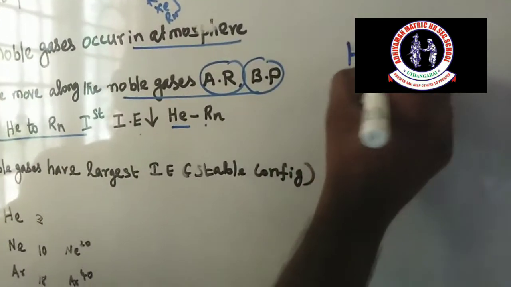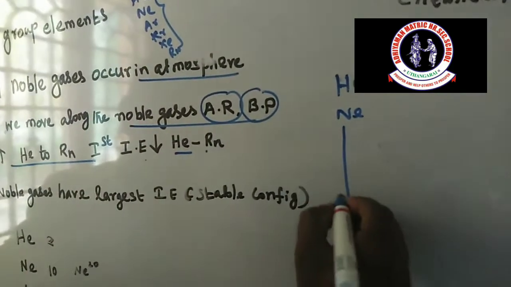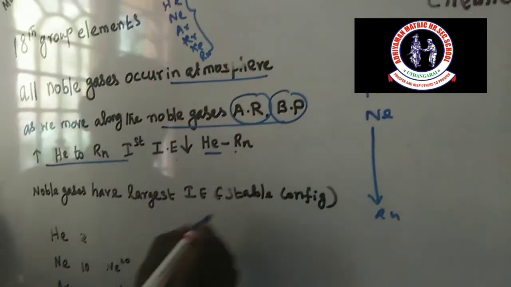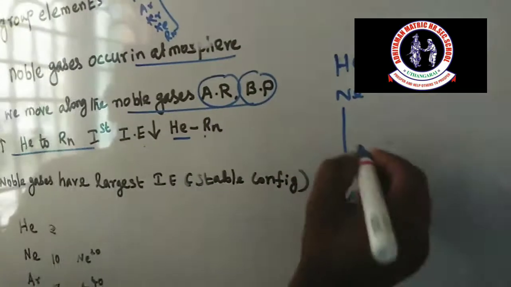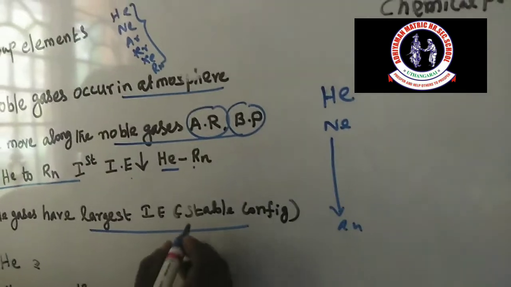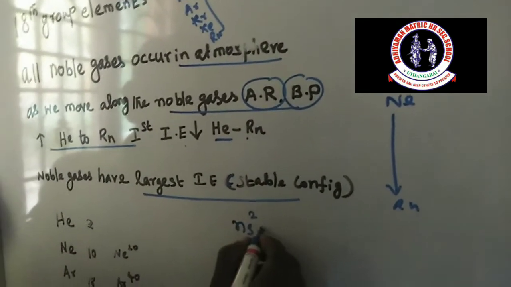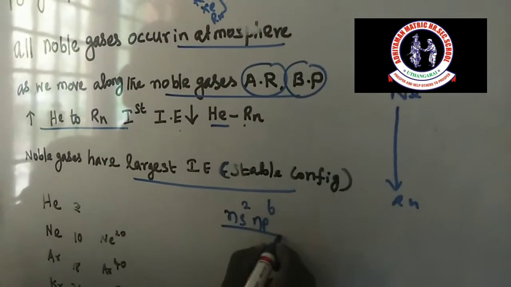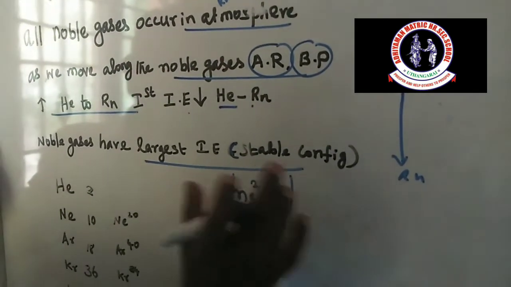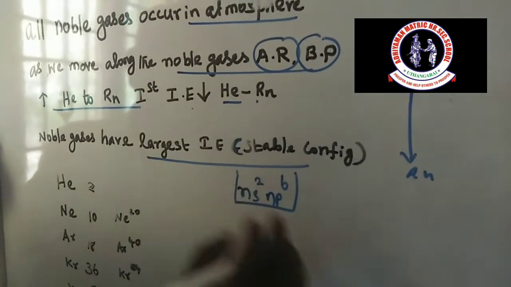So helium has the highest ionization energy compared to neon through radon because of stable electronic configuration. The noble gases have the largest ionization energy due to stable electronic configuration, ns2 np6 configuration. It has stable electronic configuration, which means it has the highest ionization energy.